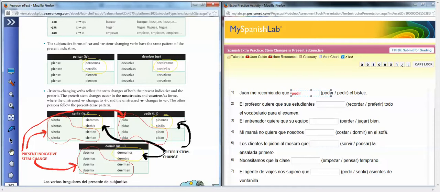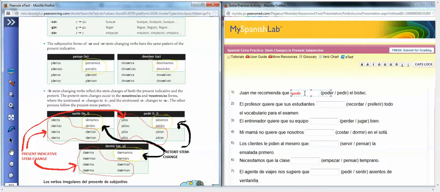Okay, again, it's advice. Because in our main clause we're being given advice, in our dependent clause we're going to use the subjunctive. And it's because Juan is recommending that I do this. Remember that if you have an indirect object pronoun in your main clause, that becomes the subject of your dependent clause. So it's going to be for I.